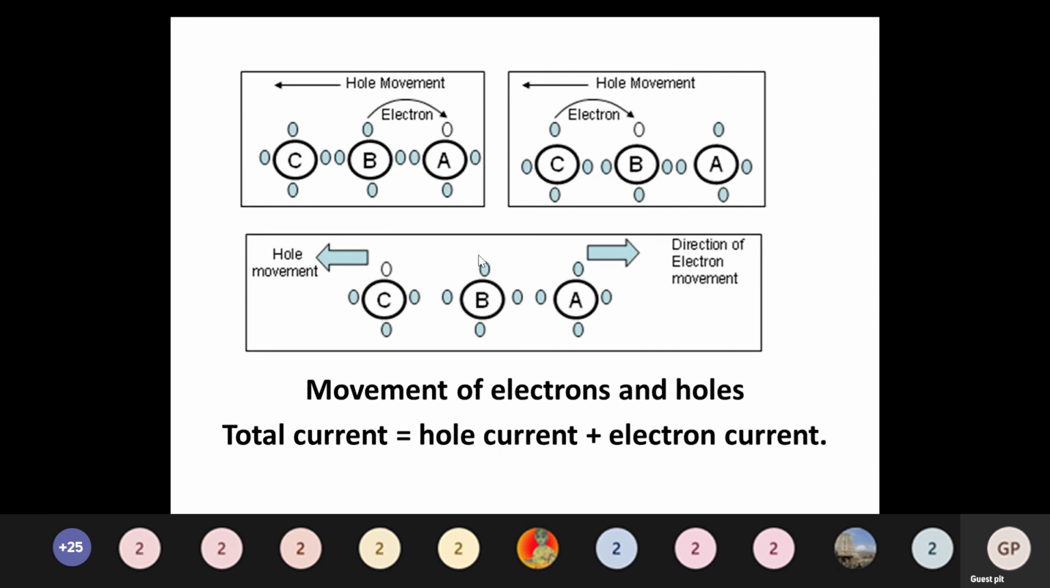So this is another concept: the total current. Total current is equal to the hole current plus the electron current.